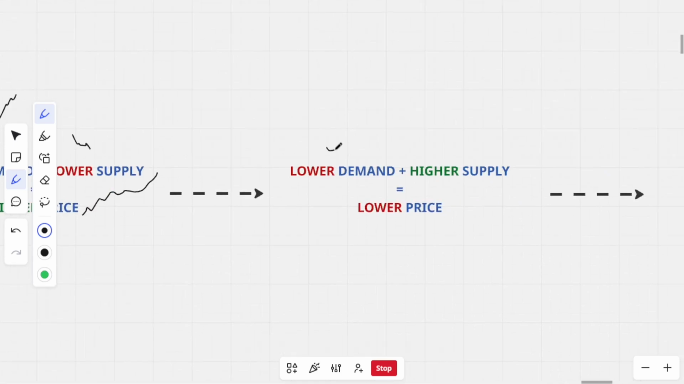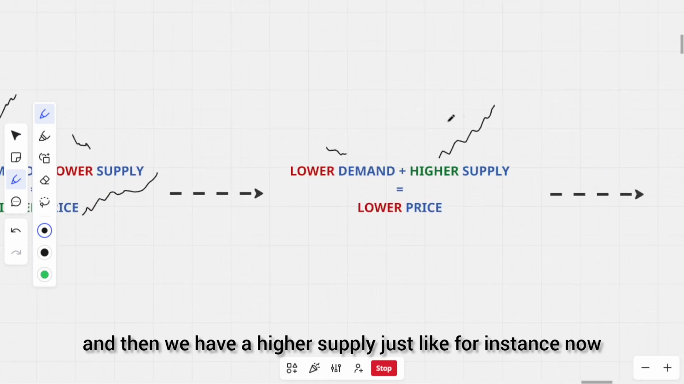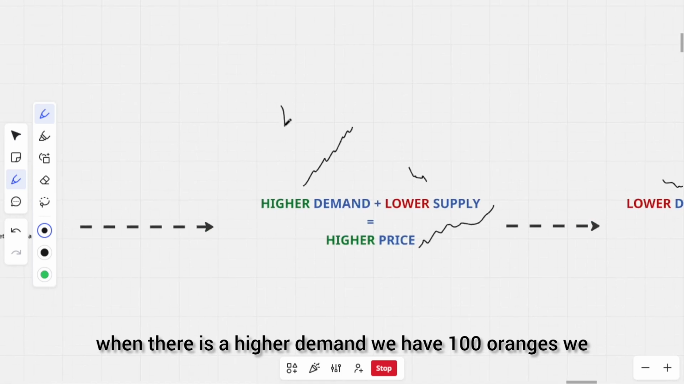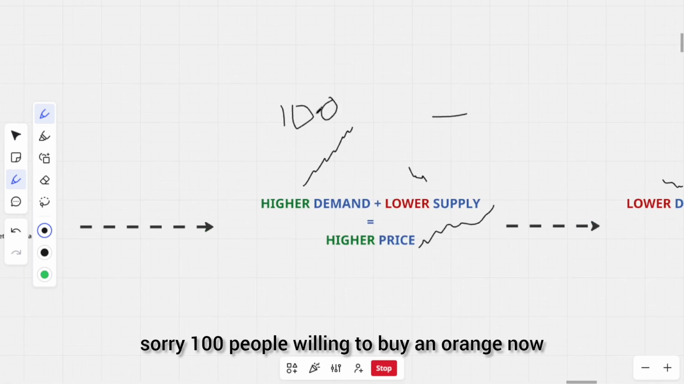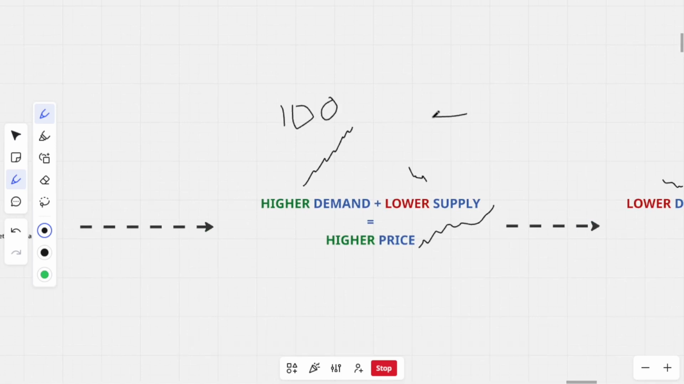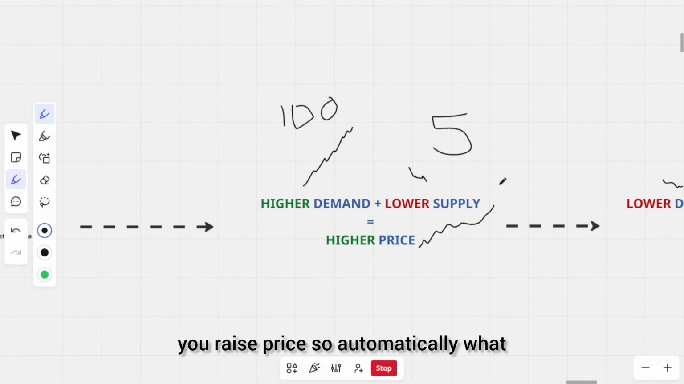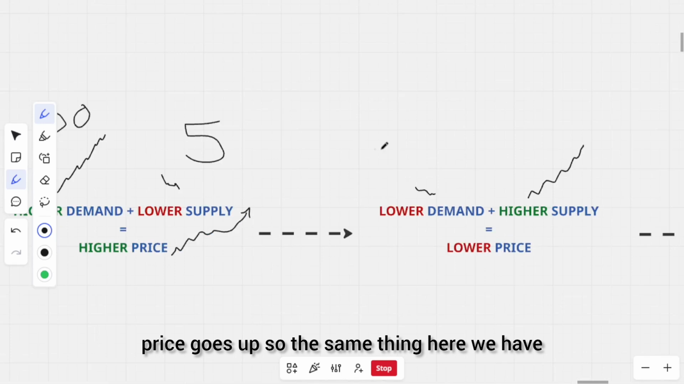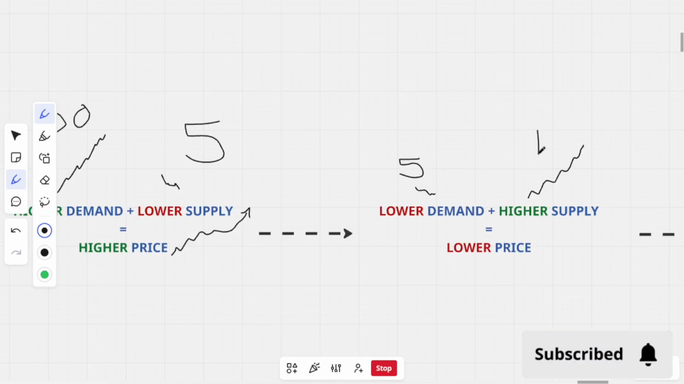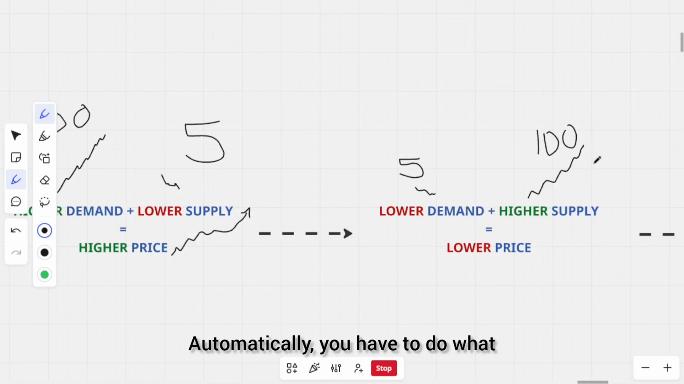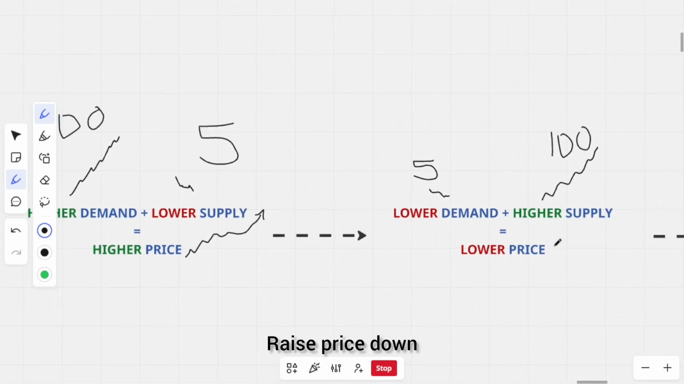Now for instance, when there's a higher demand, we have 100 people willing to buy an orange, and we have 5 oranges. Even as a human being, if there is so much demand, what do you do? You raise the price. So automatically price goes up. The same thing here: when we have a lower demand, 5 people demanding for 100 oranges, automatically you have to reduce the price.